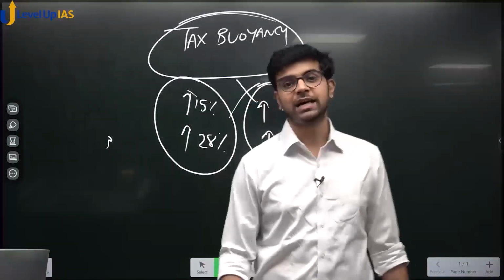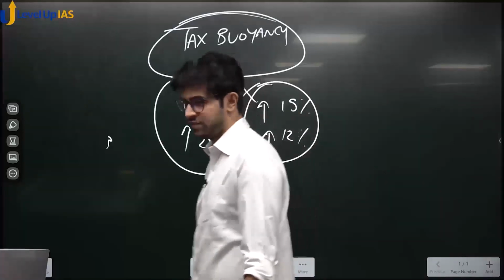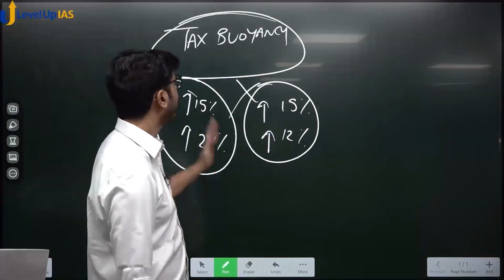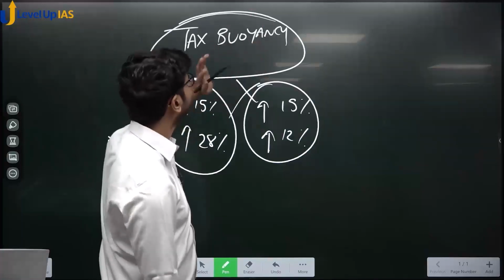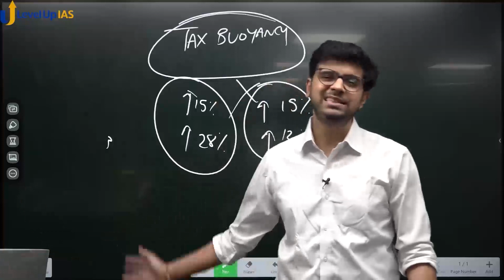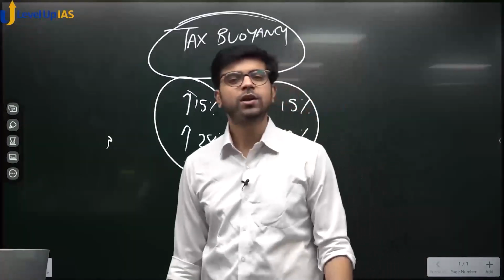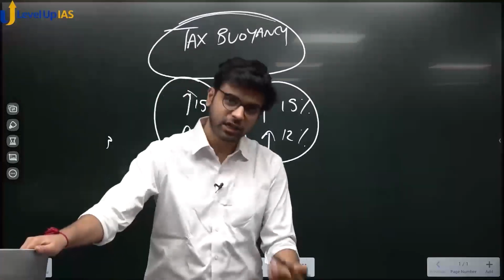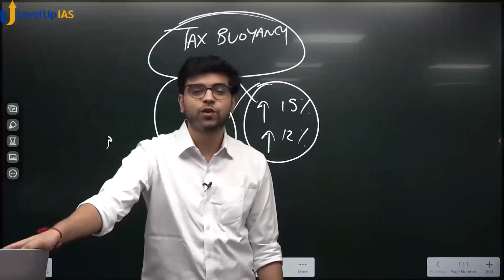So our objective as fiscal policy makers, as administrative officers, as economists, is to work on finding ways to increase tax buoyancy. Yes or no? Why are we doing all this tax effort? To increase revenue receipts. Why are we increasing revenue receipts? To increase total receipts. If total receipts increase, what will happen?